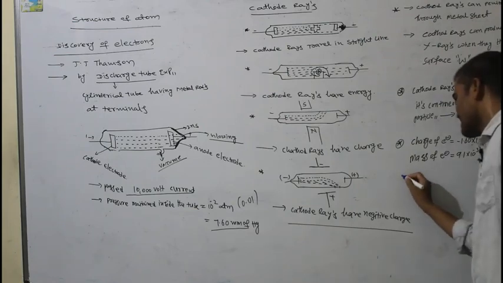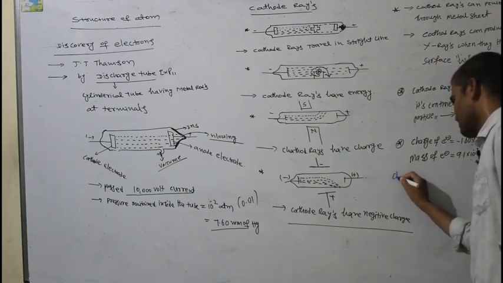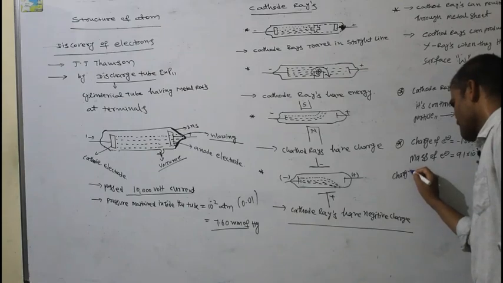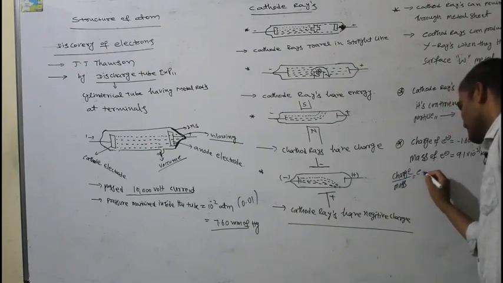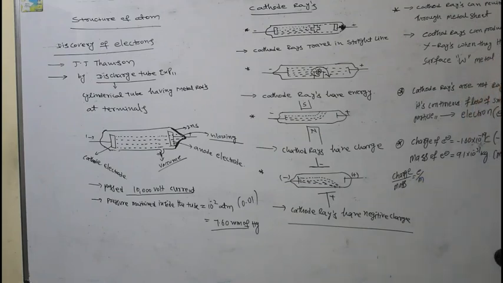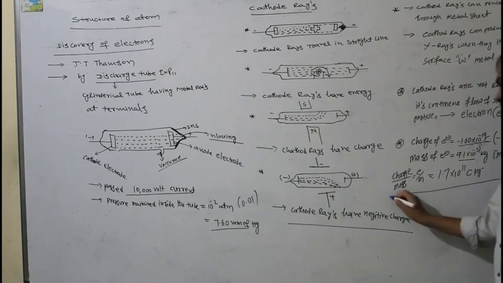In the same way, the charge by mass ratio is called the e/m ratio. e refers to charge, m refers to mass. The charge by mass ratio is relatively 1.7 × 10^11 coulomb kg^-1.